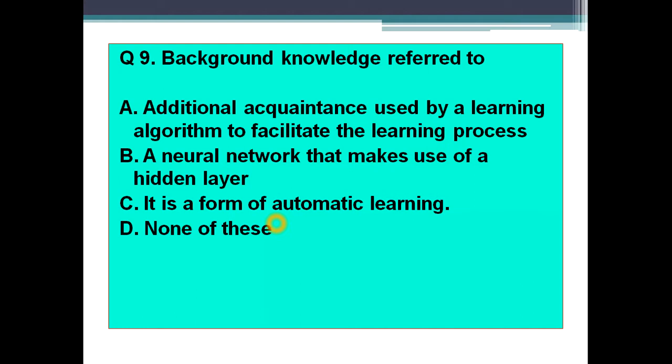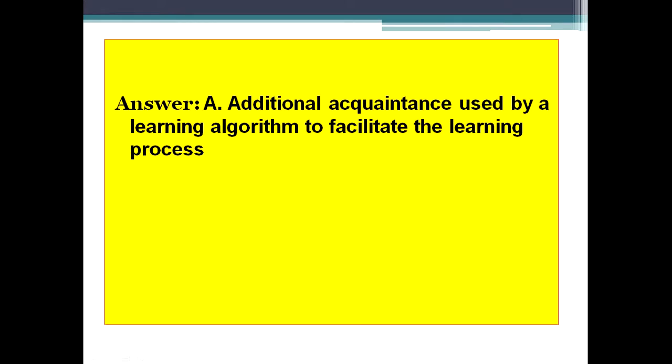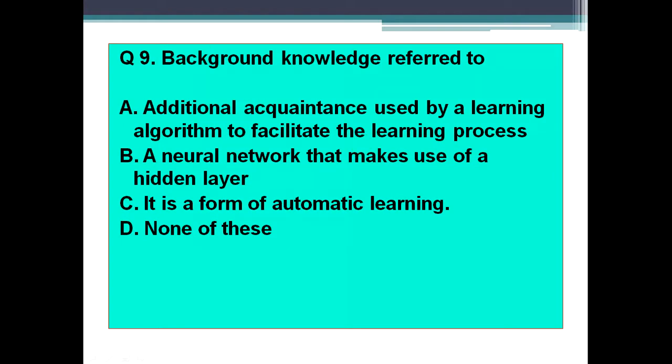Let me give you one more hint. Whenever you have some background knowledge regarding a problem, then it would be easier to frame a specific solution to that problem because you already have some additional knowledge. So that will help you facilitate the learning process or problem solving process more efficiently. Correct. So what is the answer to this question? The answer is of course option A, that is additional acquaintance used by a learning algorithm to facilitate the learning process. That is our background knowledge.